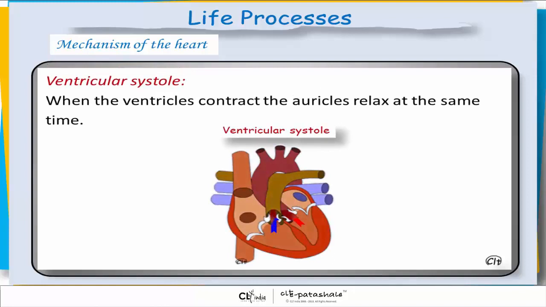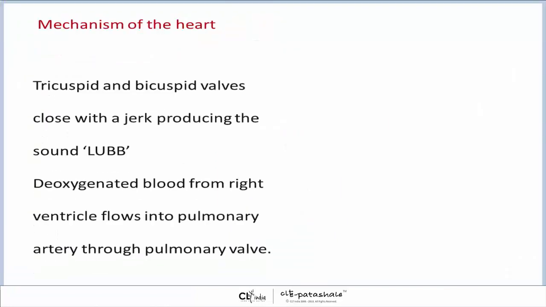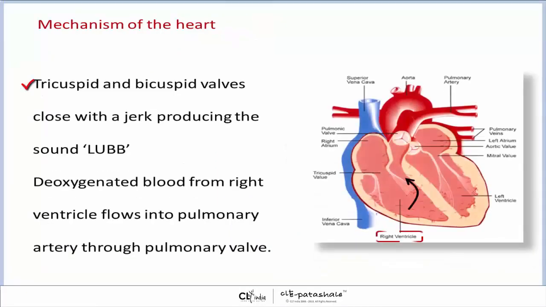Ventricular systole. When the ventricles contract, the auricles relax at the same time. Tricuspid and bicuspid valves close with a jerk, producing the sound lub.